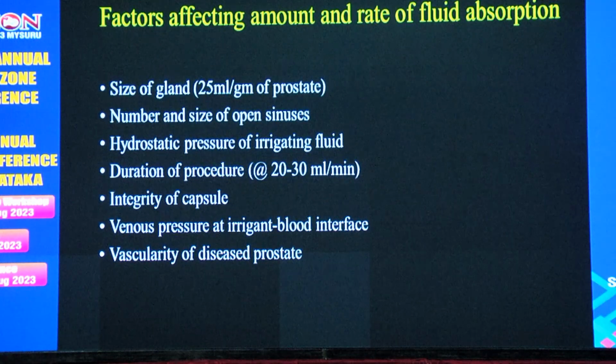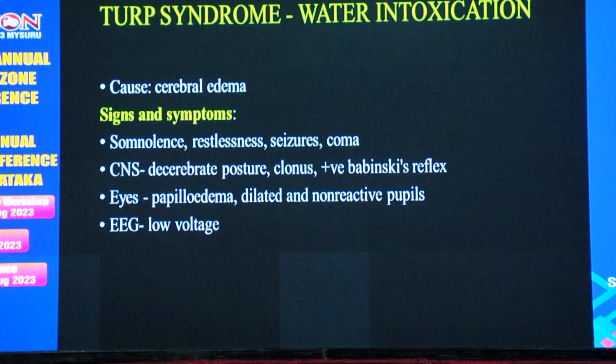Normally it should be kept around 2 feet, that is 60 centimeters. And the duration of the procedure: if it is more than 1 hour, fluid is absorbed at a rate of 20 to 30 ml per minute. That means 1.8 to 2 liters of fluid is absorbed per hour. And if the integrity of the capsule is breached and the venous pressure is high, or if there is more vascularity of the prostate, then you can expect more fluid to be absorbed.